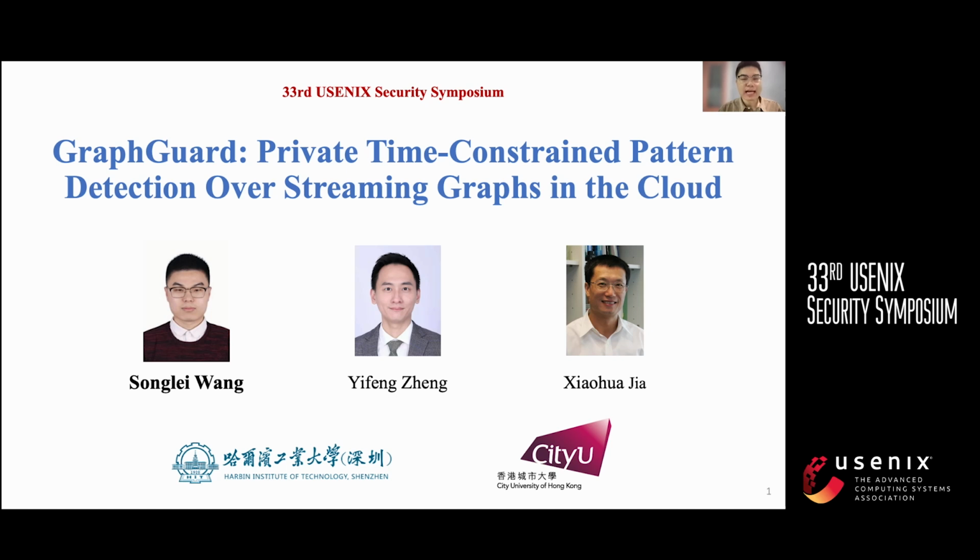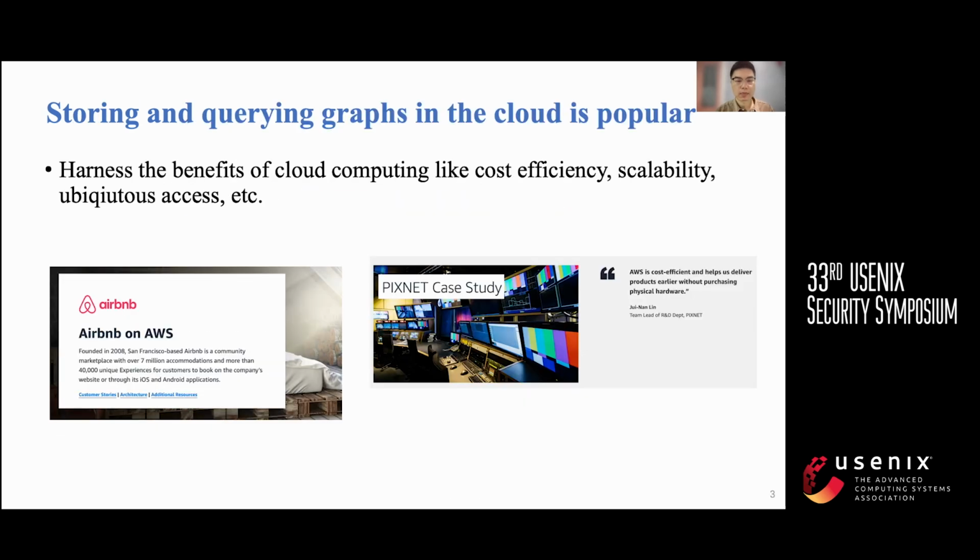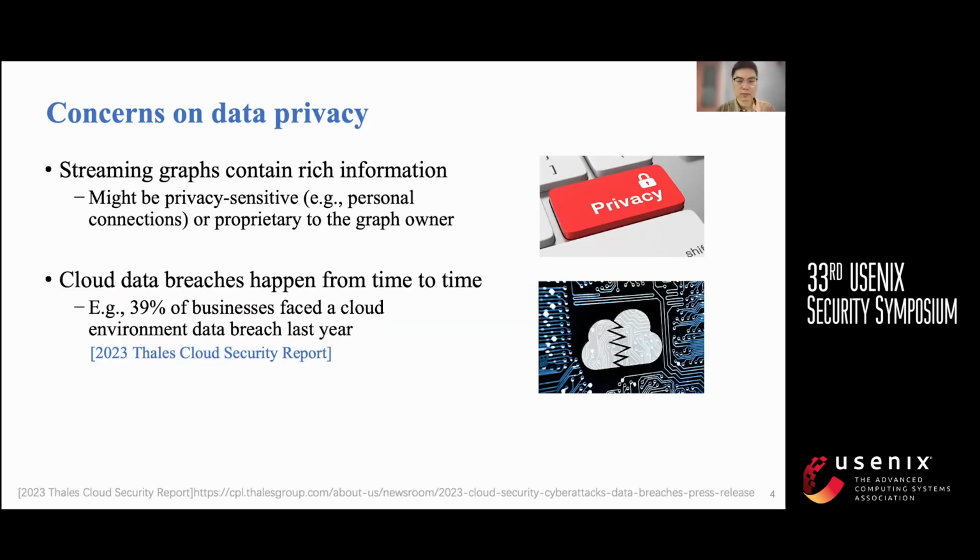I'm delighted to present our work titled GraphGuard, Private Time-Constrained Pattern Detection over Streaming Graphs in the Cloud. Streaming graphs, where vertices and edges change over time, are prevalent in many applications such as social media, financial networks, and computer networks. Storing and querying graphs in the cloud is popular due to the cost efficiency and the scalability offered by cloud computing. For example, Airbnb and Pixnet use the cloud as the backend to manage their large graphs.